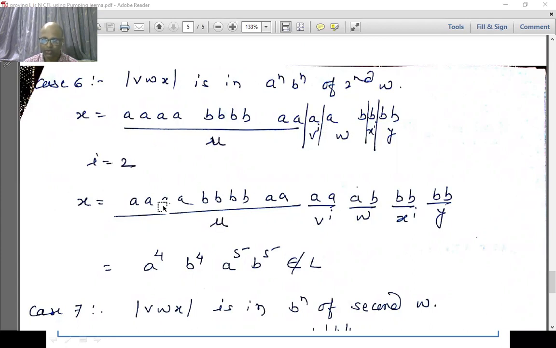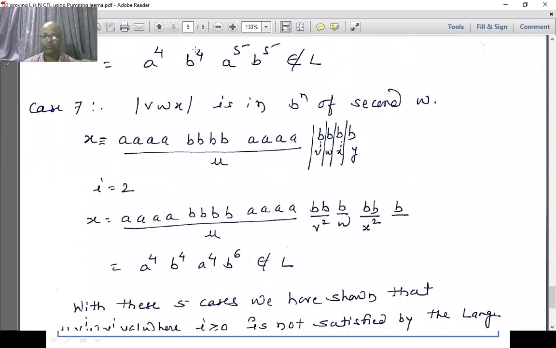So entire U you copied, V is taken twice, then WAB as it is, then B is taken twice, and double B is taken as it is. So this is 4 A's, 4 B's. This is first W, and second W contains 5 A's and 5 B's. So first W and second W differ, and so this is not in the language.